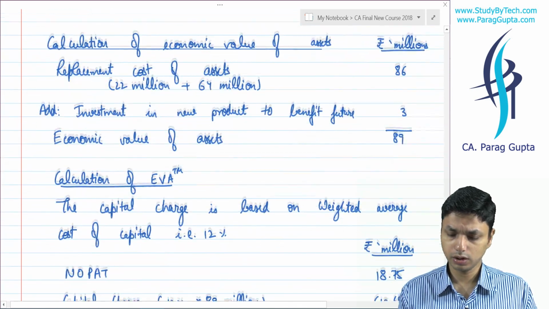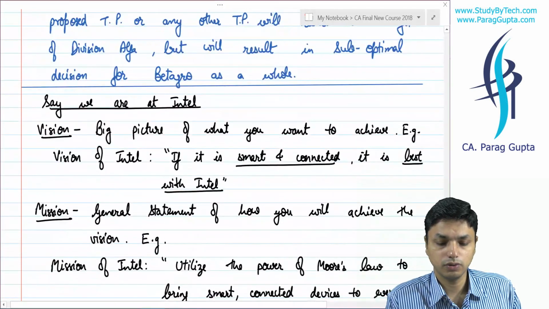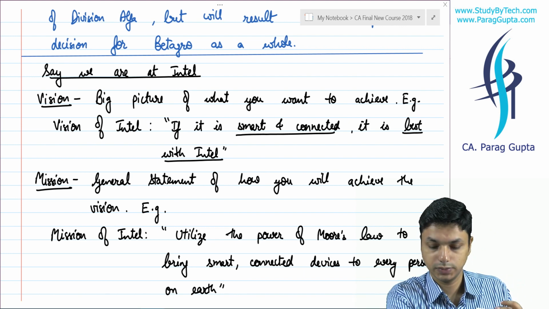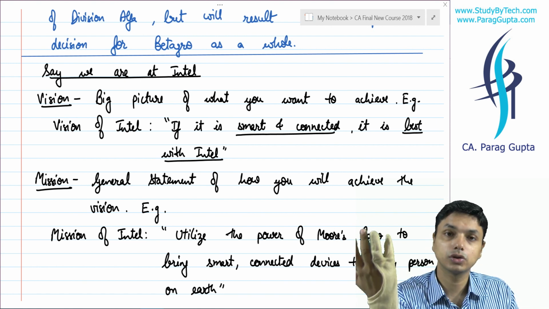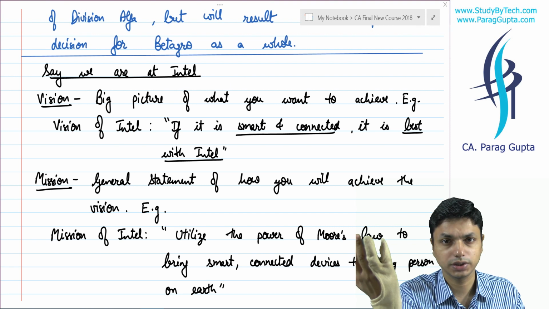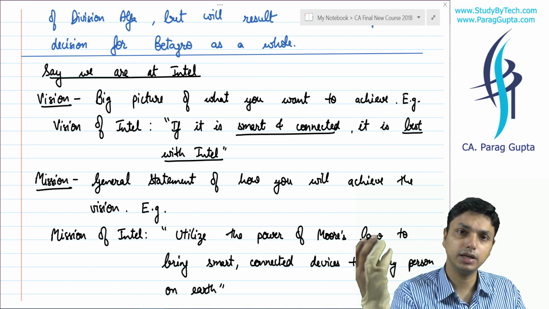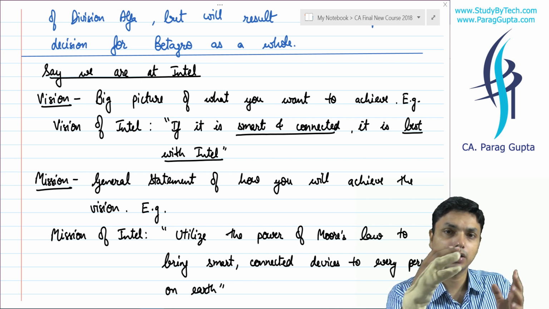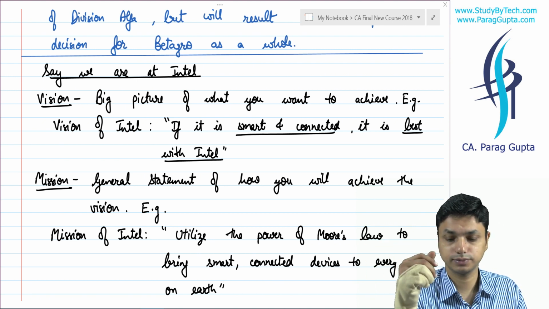Okay, now comes after EVA. You will say we understood about non-financial factors. I told you there are certain terminologies such as vision, such as mission. Vision is what the company wants to become in the long term. It may be an e-commerce giant, it can be anything. Mission is how we are going to reach there. What are we going to do to reach over there? There must be certain steps that we are going to take that will help us in reaching there.